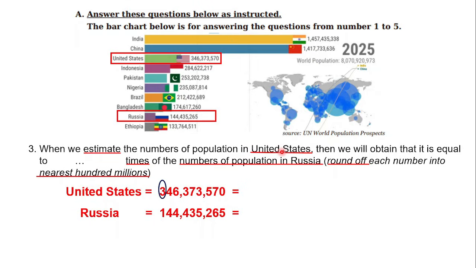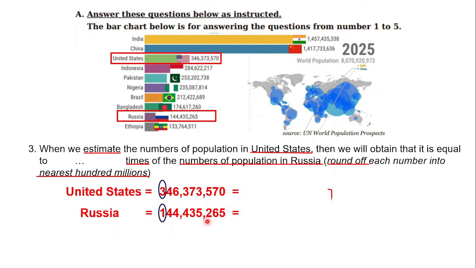So for the United States, the number that has a circle mark here is the place value of 100 millions. So what does it mean? It means all numbers before the mentioned digit here must be substituted with 0. And also for Russia, 1 here is the 100 million place value of the population of Russia, and it means that the other numbers must be substituted with 0.